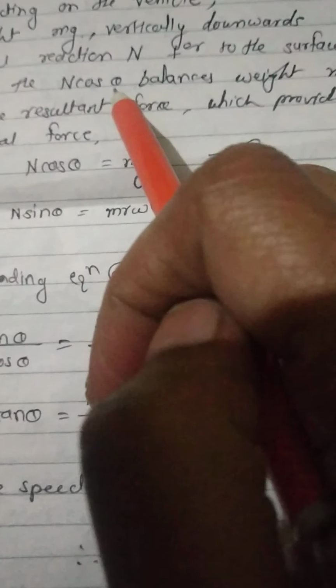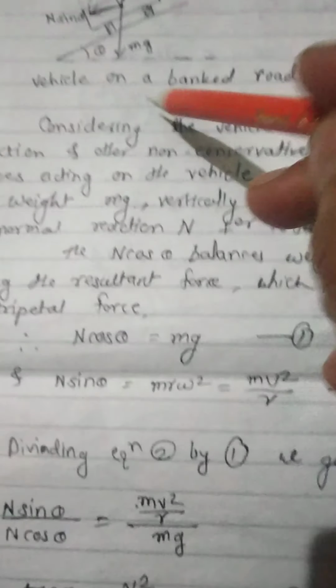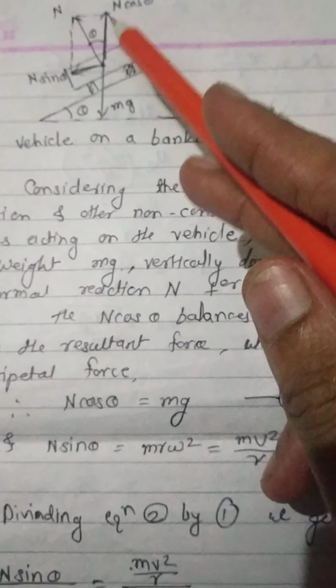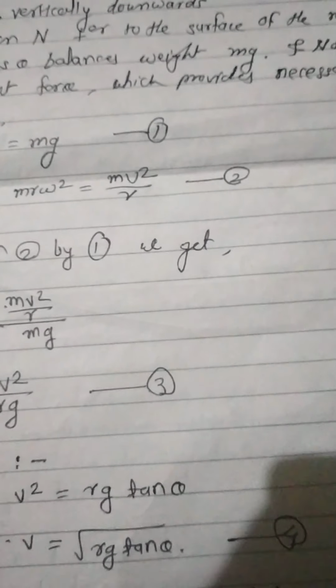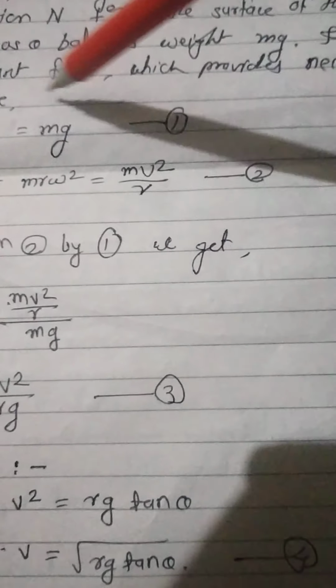So N cos theta balances the vertical downward force. It balances the weight mg, and N sin theta is the resultant force which provides the necessary centripetal force.